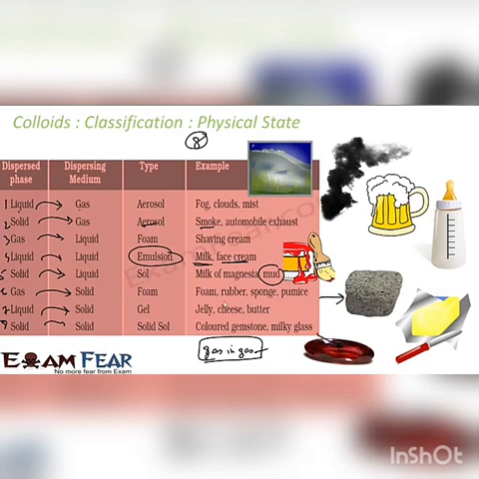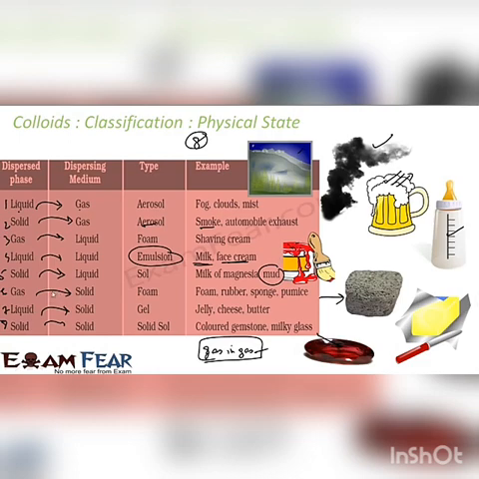So you can see from here, liquid and gas was this fog, solid and gas was smoke, gas and liquid was shaving cream, or you can say the foam, the soap froth or the froth in the cold drink. Liquid and liquid is a good example of milk. Solid and liquid, a good example is mud or paint itself. Paint has some solid particles that dissolve in the liquid.